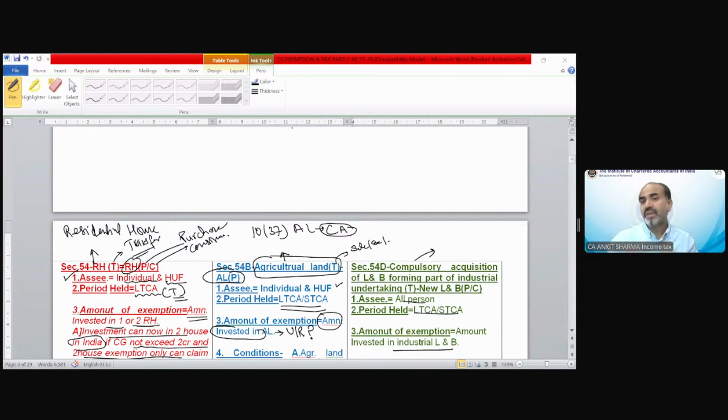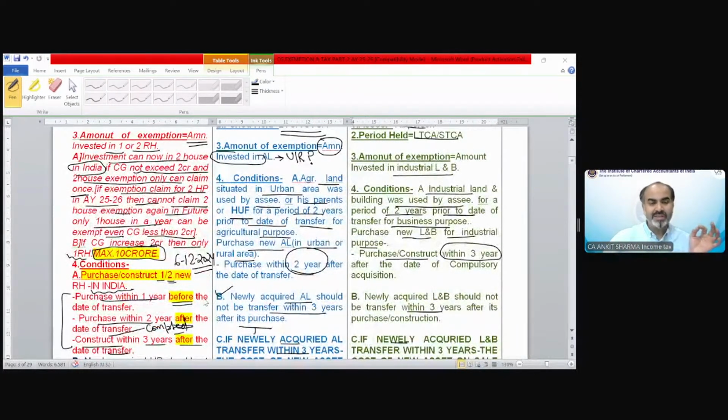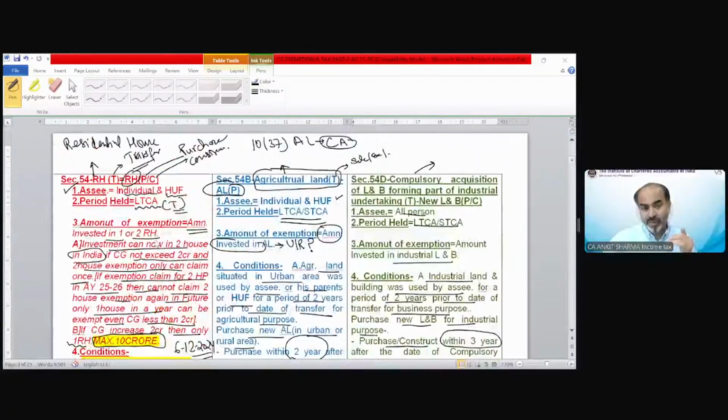What is the common thing? Deposit in CGAS, I'm not talking about those. I'm saying, please ignore point number B, C, fifth and sixth. Except these points, what is the common thing between section 54, 54B and 54D?